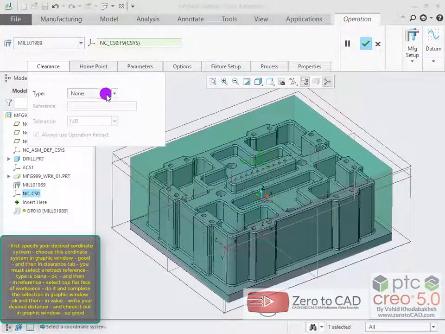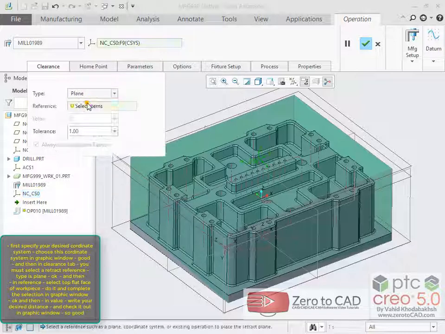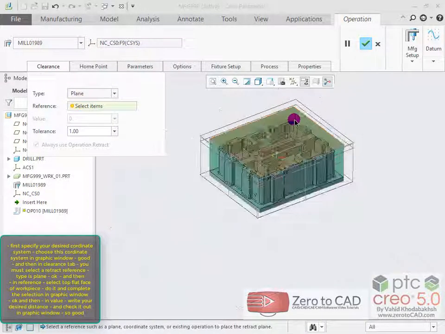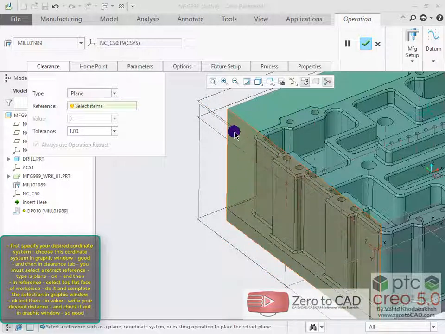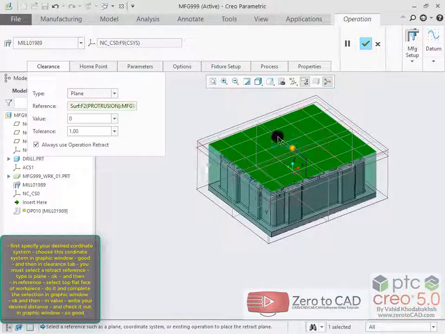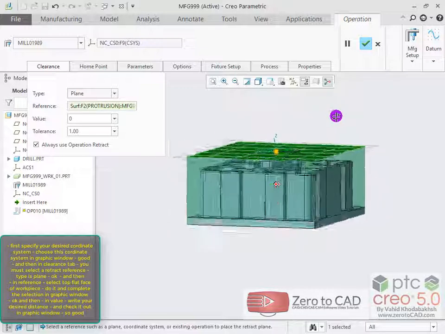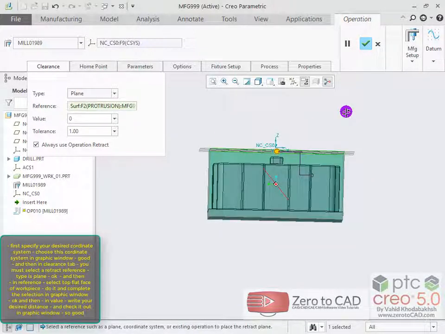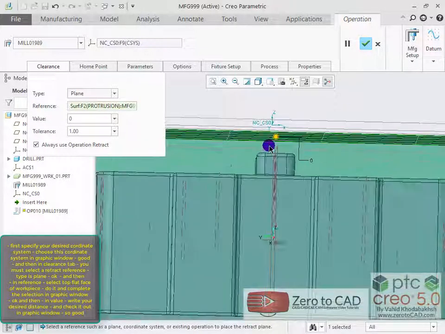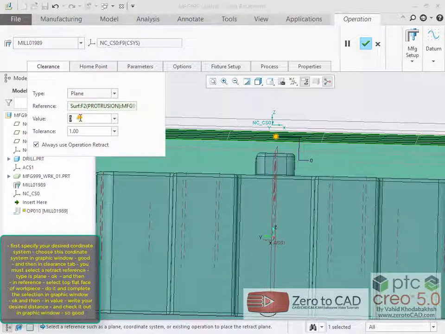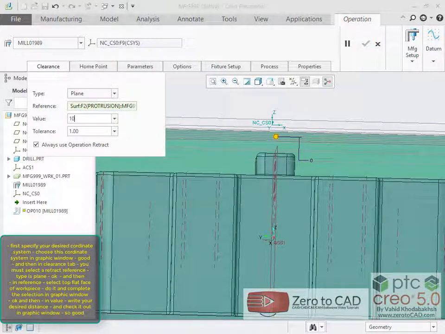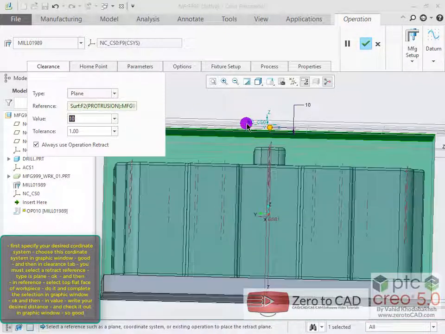You must select a retract reference, type as plane. OK, and then, in reference, select the top flat face of the workpiece. Do it and complete the selection in the graphic window. OK, and then, in value, write your desired distance, and check it out in the graphic window.